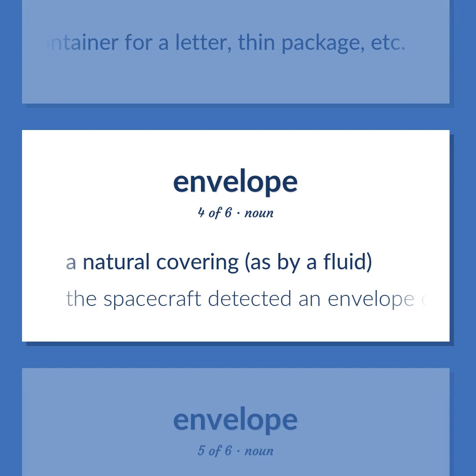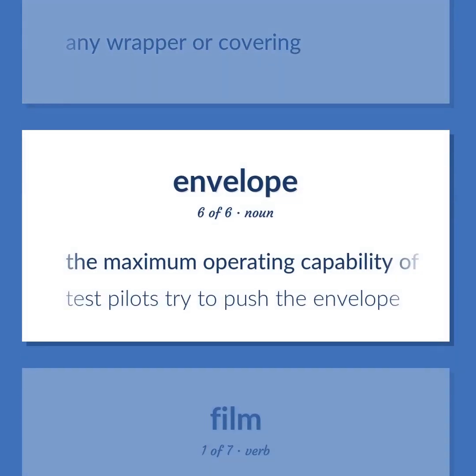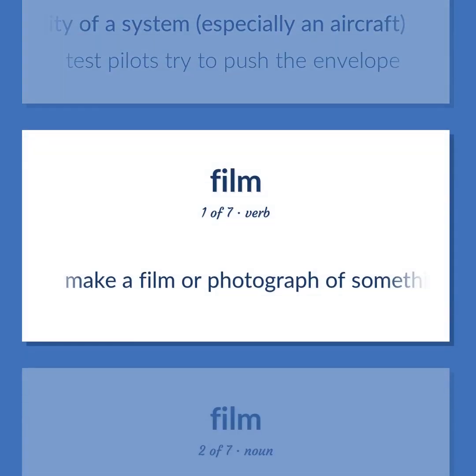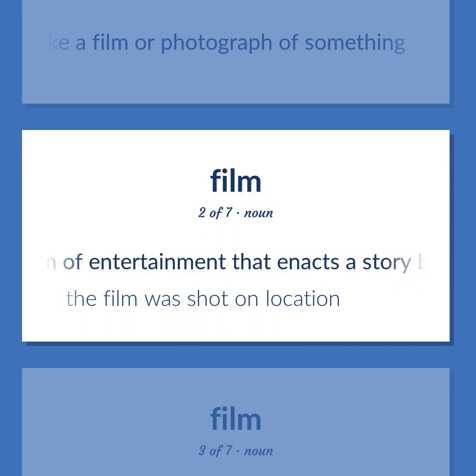A natural covering, as by a fluid. The spacecraft detected an envelope of gas around the comet. Any wrapper or covering. The maximum operating capability of a system, especially an aircraft. Test pilots try to push the envelope. Make a film or photograph of something. A form of entertainment that enacts a story by sound and a sequence of images giving the illusion of continuous movement. The film was shot on location.